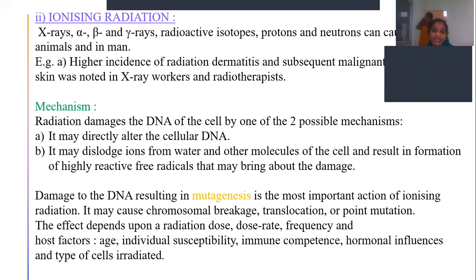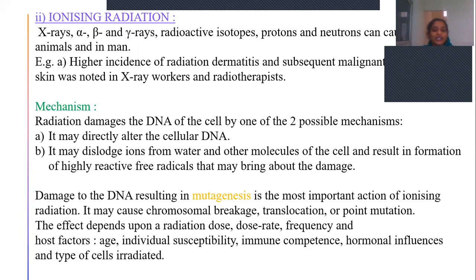As we know, free radicals are highly reactive, so these free radicals will react with the cell's DNA or other components, causing damage and mutations in the cells. So first, it may directly act on the DNA, or second, it will act upon water and convert H2O molecules into free radicals, and these free radicals will bring about this damage.